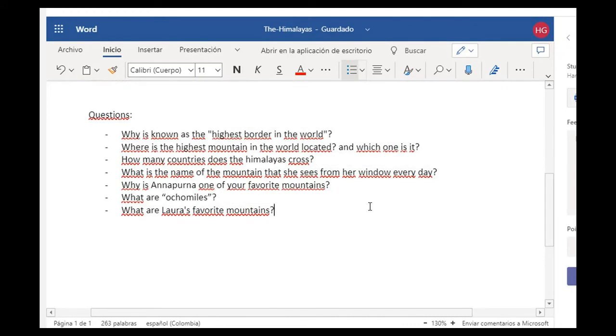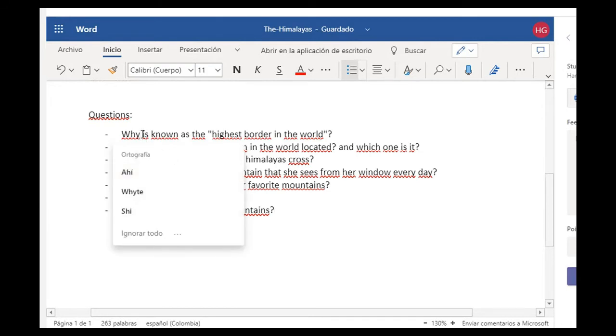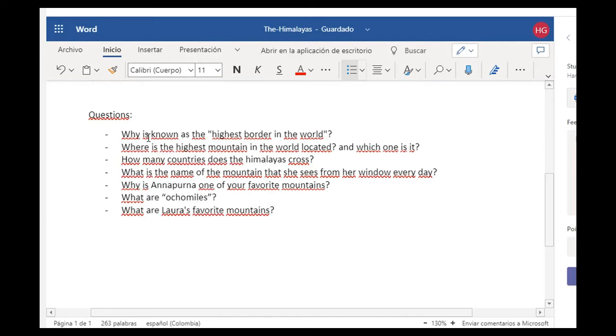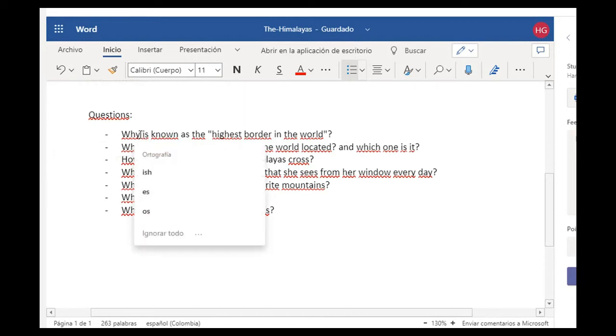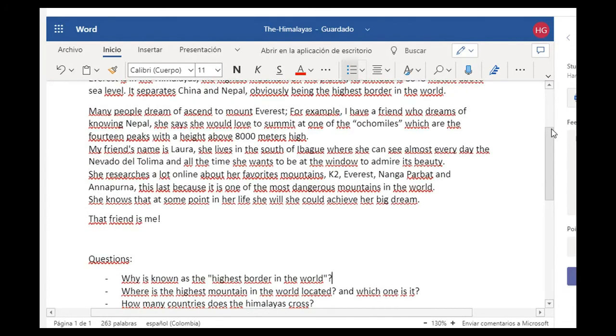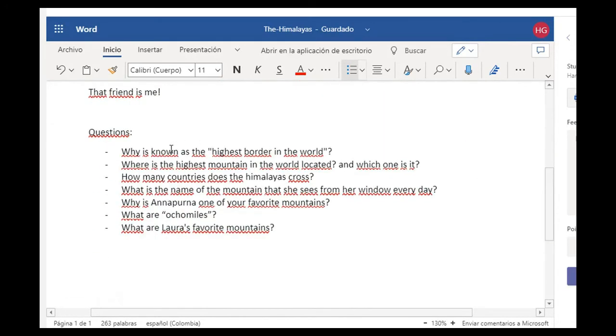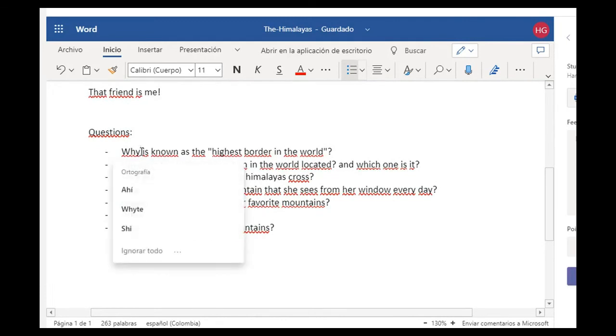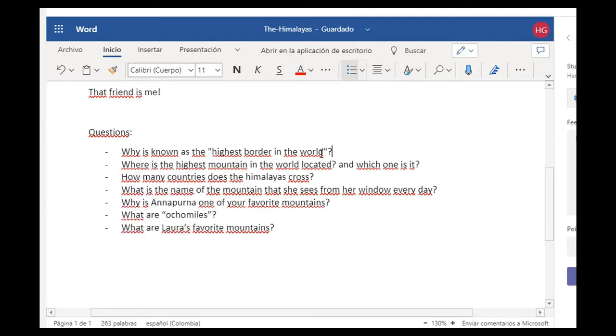Why is known as the highest border in the world? So I think we need something else here. Like, why are the Himalayas known as the highest border in the world? Or why is Himalaya known as the highest border in the world? That would be the correct question. So there is something missing here. I know that we're talking about the Himalayas here, but when we are asking, we need to, of course, emphasize. The subject is always important. That's very good. Let me check the other questions. Where is the highest mountain in the world located? That's very good.